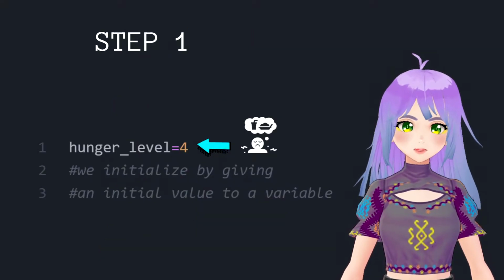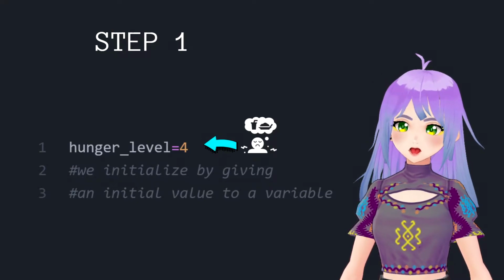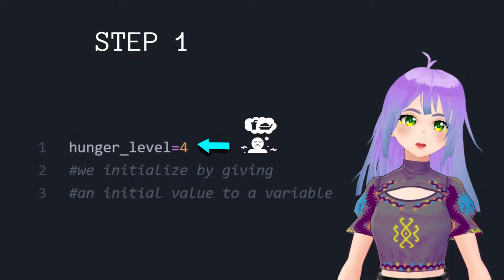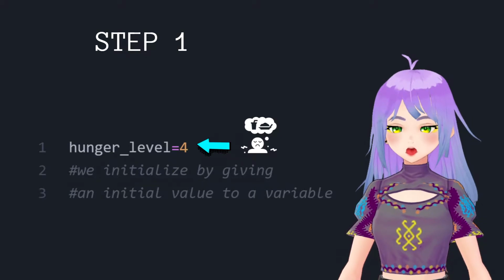To transform this idea into code, we start by giving an initial value to our variable hunger level. In this example, we are starving. That is the reason why we set the value to 4.